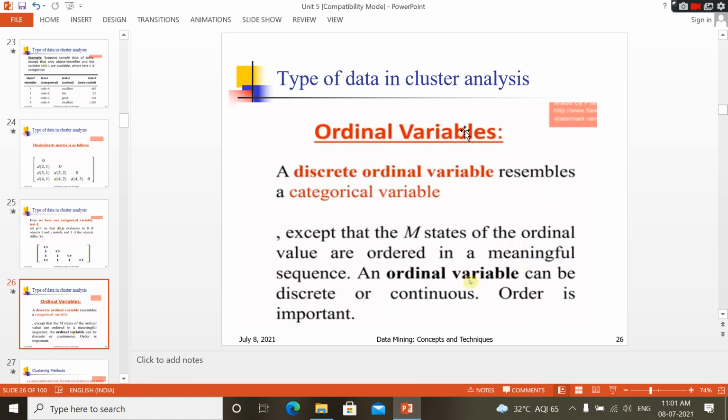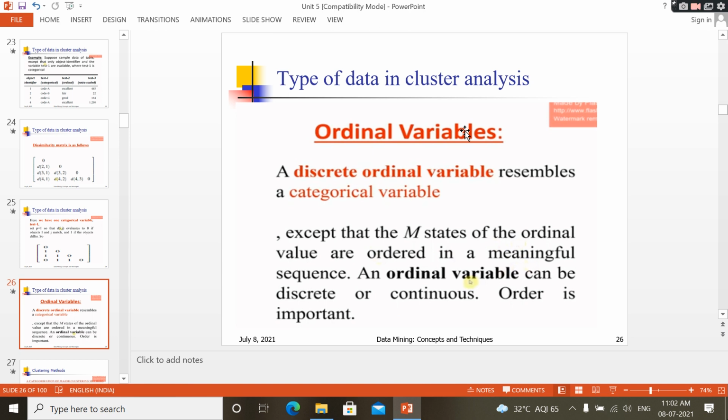Then ordinal variables. The discrete ordinal variable resembles a categorical variable. An ordinal variable is nothing but one that contains some order. What is meant by discrete, and what is meant by continuous, we will see.